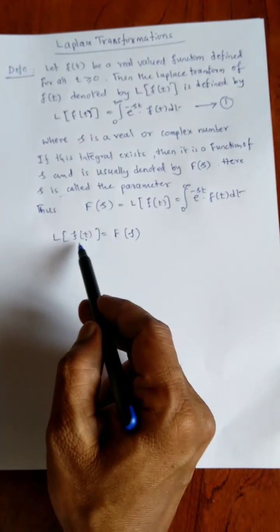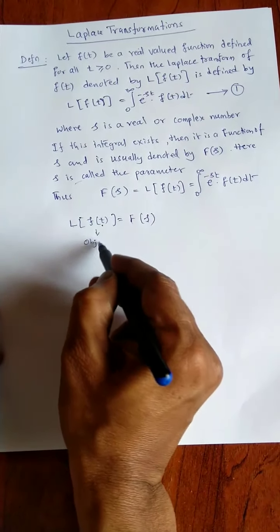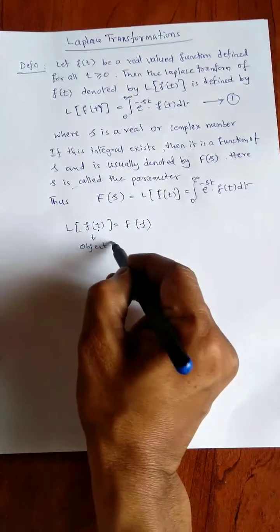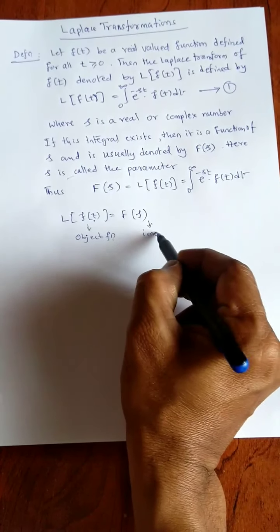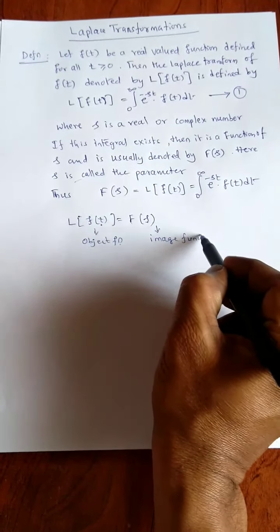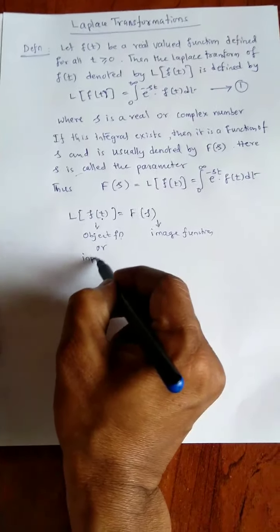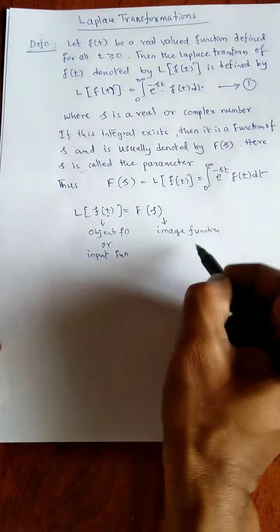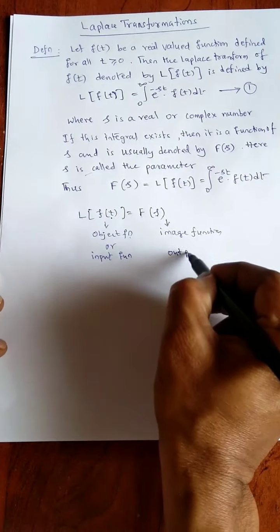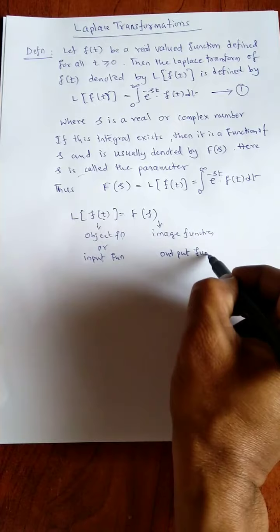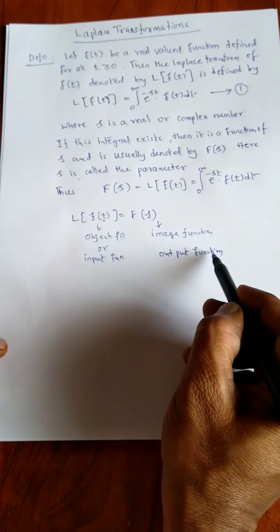In Laplace transform, f of t is called the object function, and F of s is called the image function. Or f of t is called the input function, and F of s is called the output function. So when we operate L on the input function, it produces an output function.